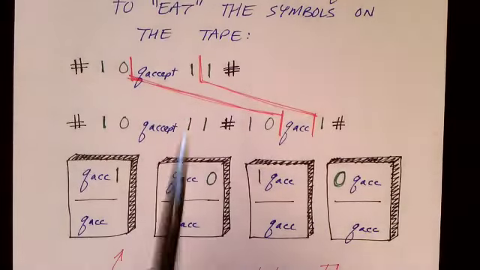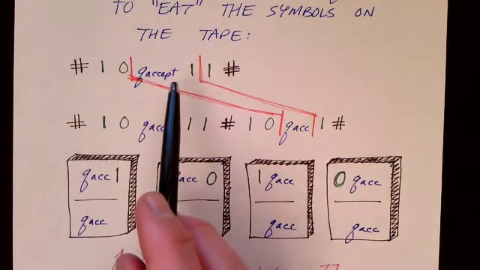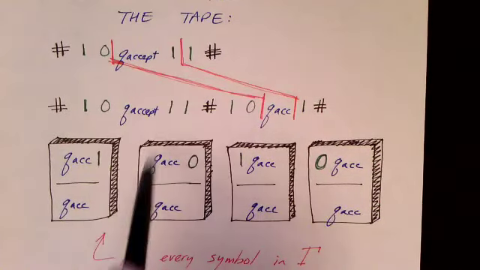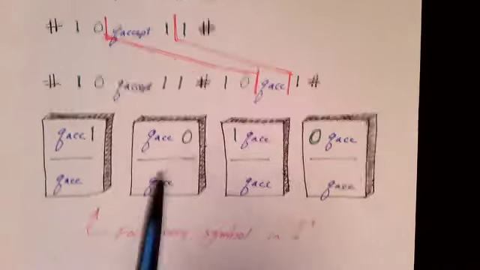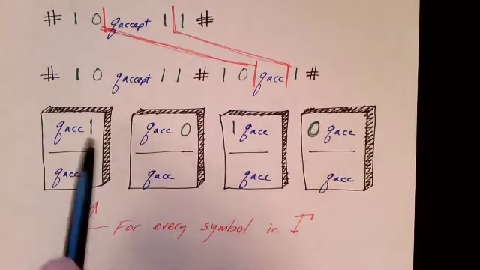From the accept state, there are no transitions that leave it, of course, because once you enter the accept state, the Turing machine stops. But for the accept state, we create special tiles, or more precisely, for every symbol in the alphabet, we have to create a couple of tiles.